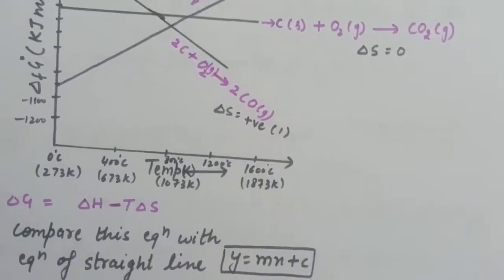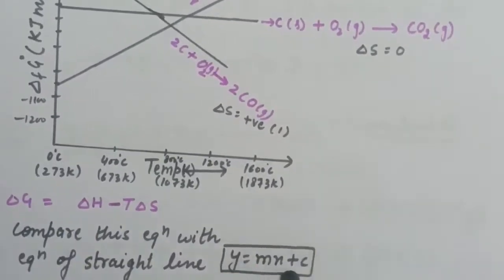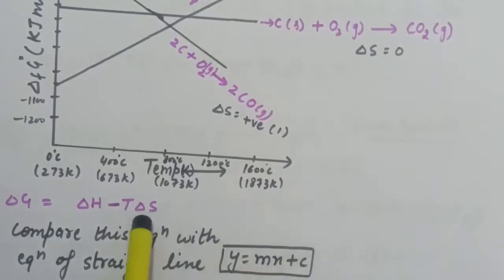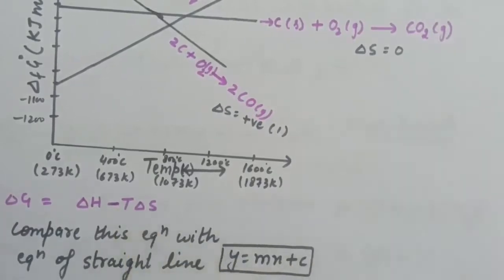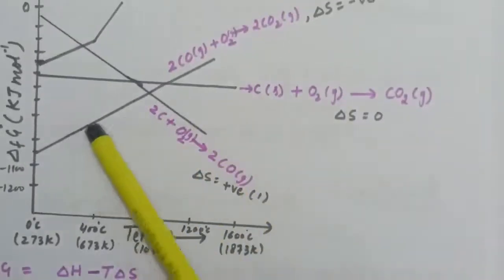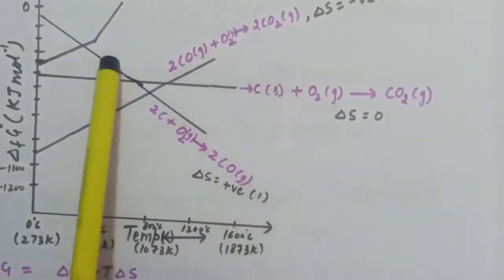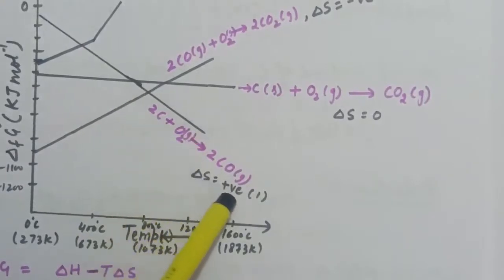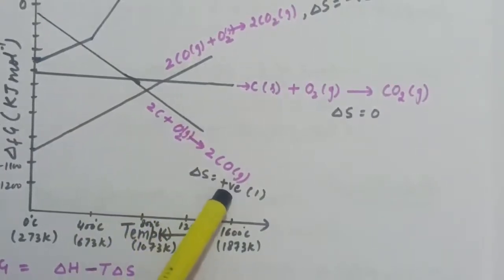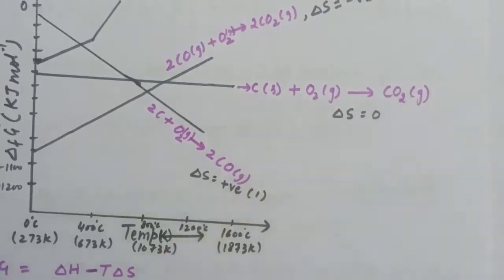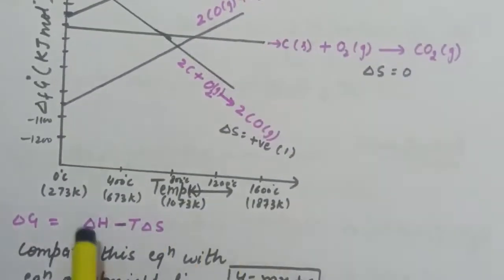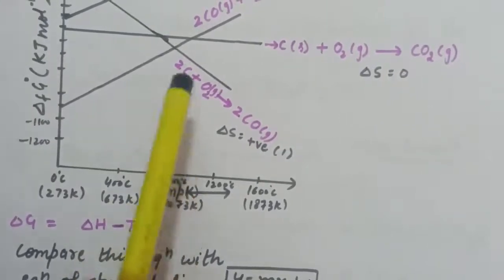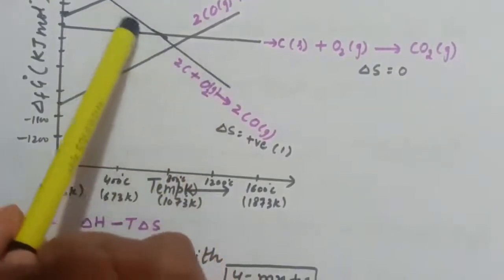Now when we compare this equation with the equation of a straight line, that is y equals mx plus c, the value of the slope will be positive. That is why this line is going in upward direction. Similarly for this one we can calculate delta S, and this comes out to be positive. When we put this positive delta S value in the equation delta H minus T delta S, the slope comes out to be negative. That is why this line is going in downward direction.